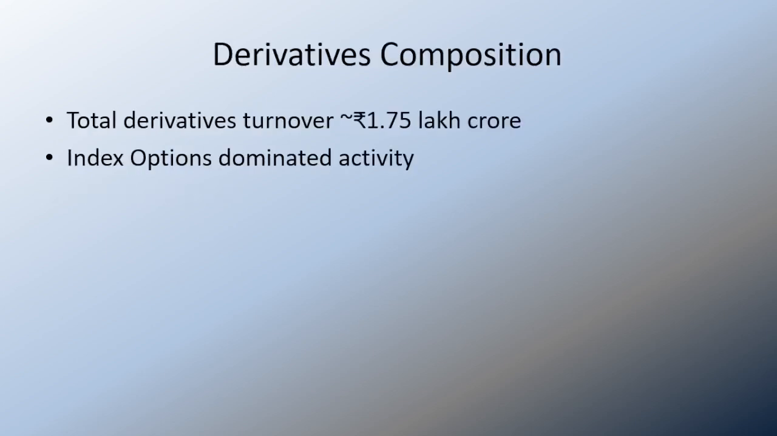Derivative composition. Total derivatives turnover crossed 1.75 lakh crore. Index options formed the largest share of activity. This confirmed that the session was options led, with futures and cash providing confirmation.